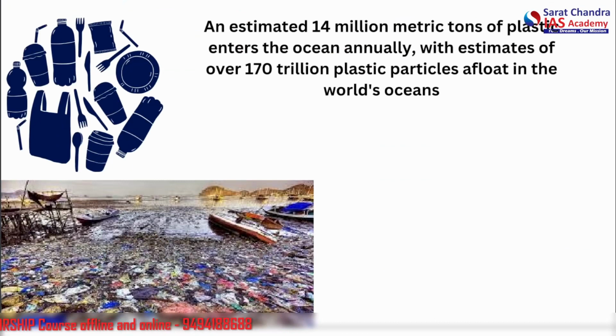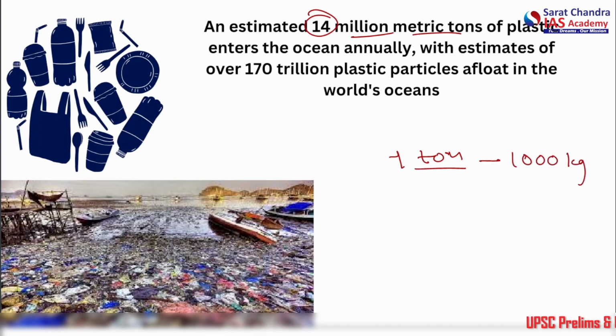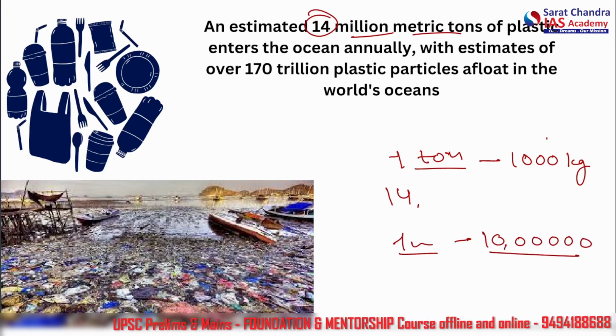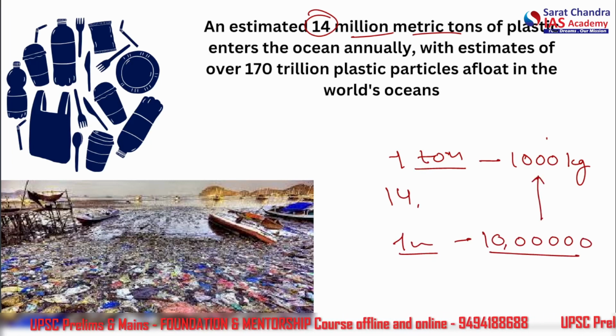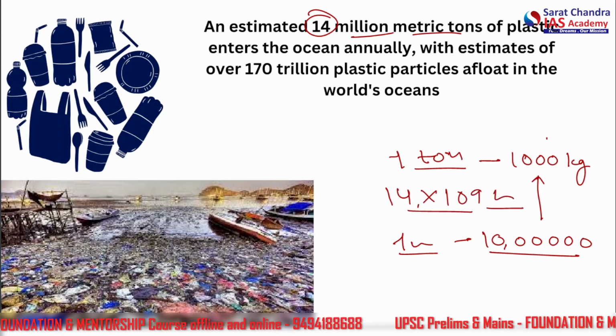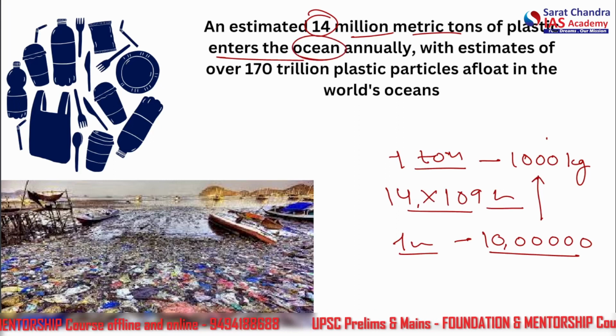Now, let us talk about the pollution. An estimated 14 million metric tons. We are talking about tons, that means 1 ton is equal to 1000 kg. We are talking about the metric ton, and 14 million. 1 million means 10 lakh. So we are talking about 10 to the power 6 into 10 to the power 3, 10 to the power 9. So 14 into 10 to the power 9 kg of plastic enters the ocean annually.